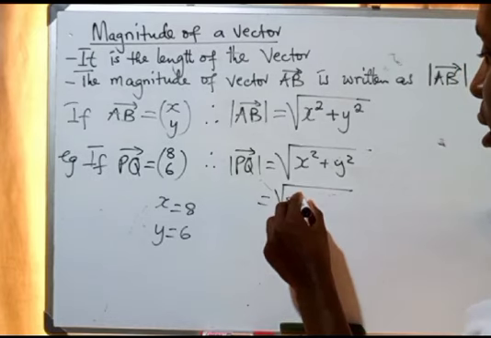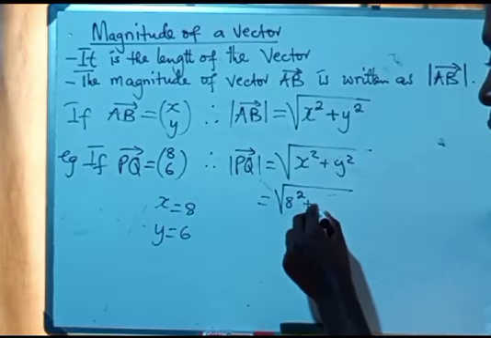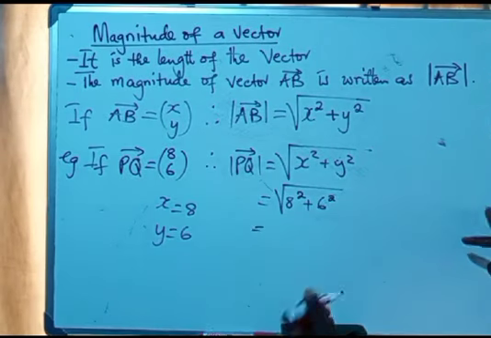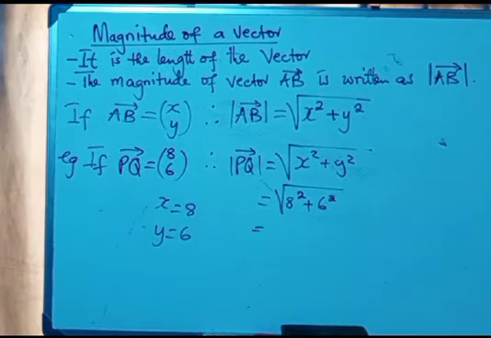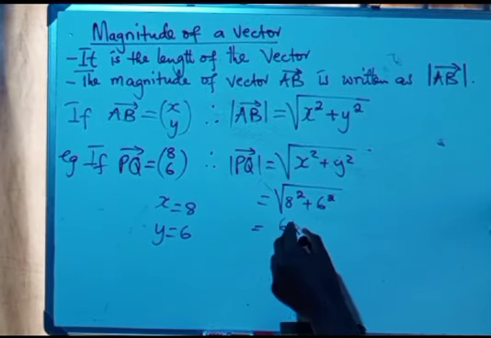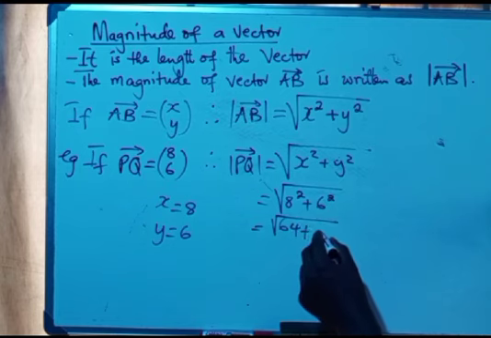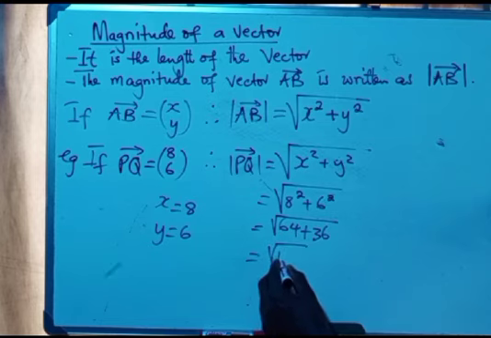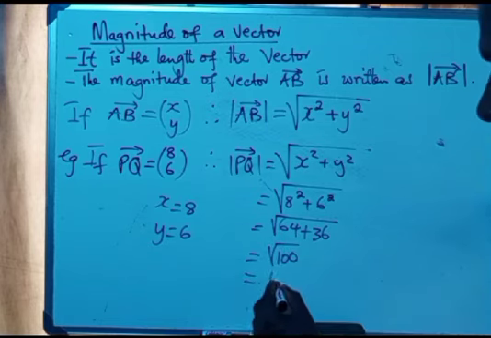So we write the square root of 8 squared plus 6 squared. What is 8 squared? The answer is 64. So we have the square root of 64 plus 6 squared, 36. If we add the two, we find that the answer will be 100. Now the root of 100, the answer is 10.